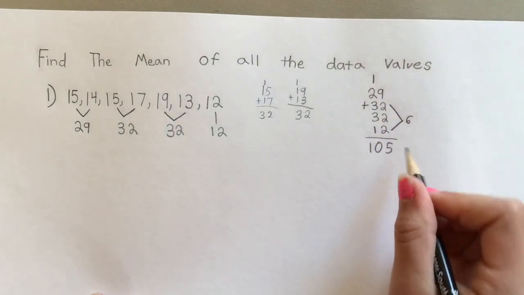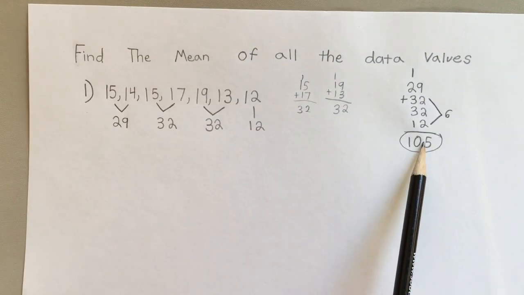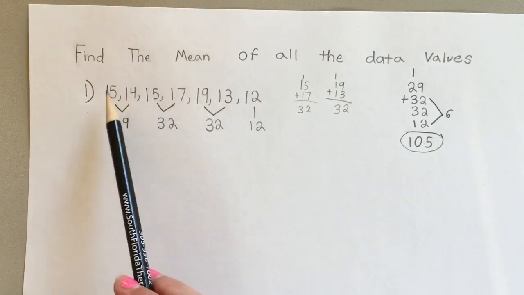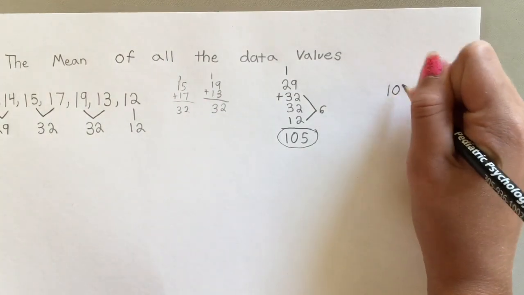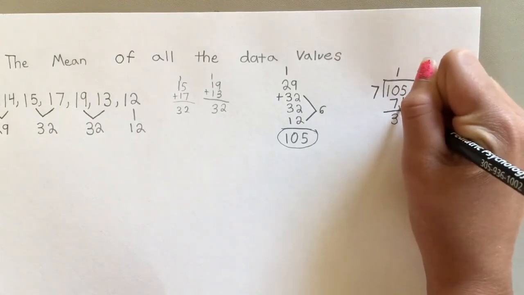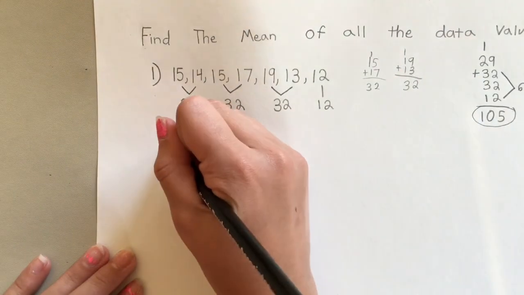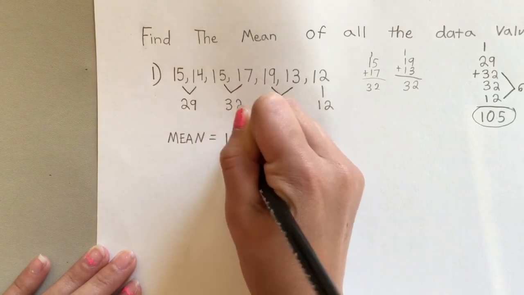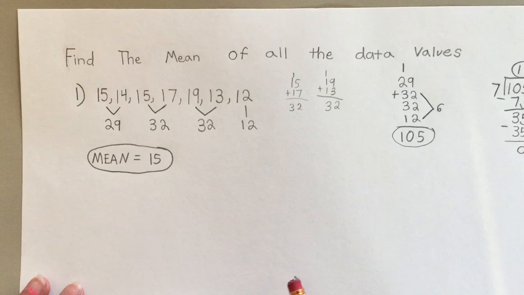So you would get this, but this wouldn't be your mean because you would still have to divide the number that you got by the number of values there are. So 1, 2, 3, 4, 5, 6, 7. So you have to go to the side and divide 105 by 7. So the mean would be... So that is how you find the mean.